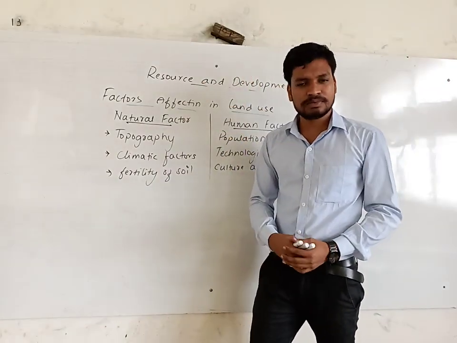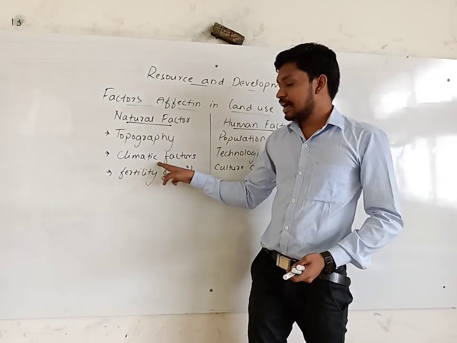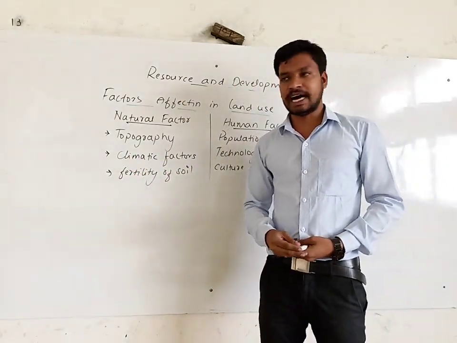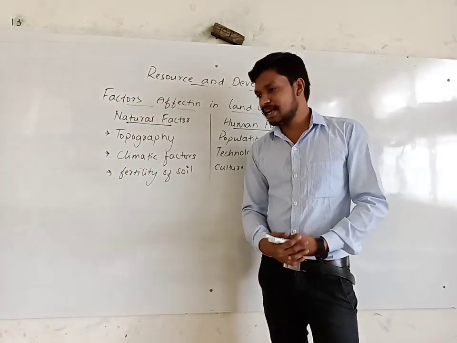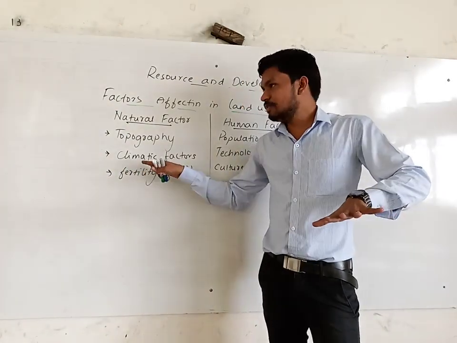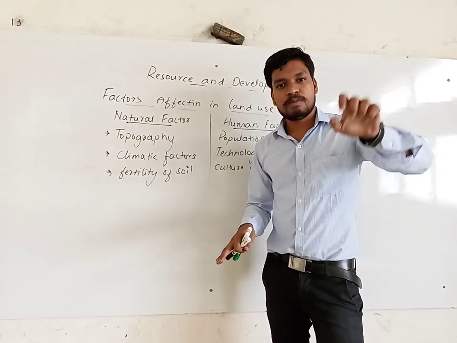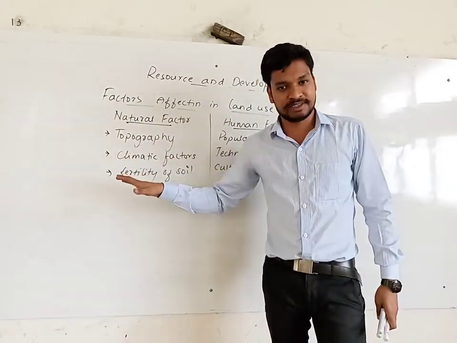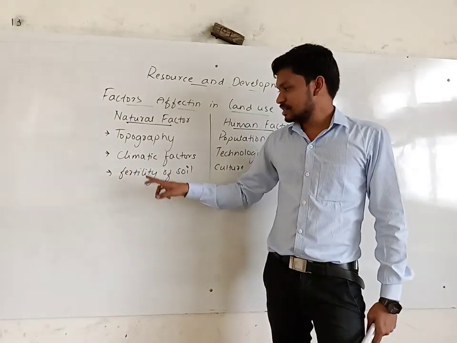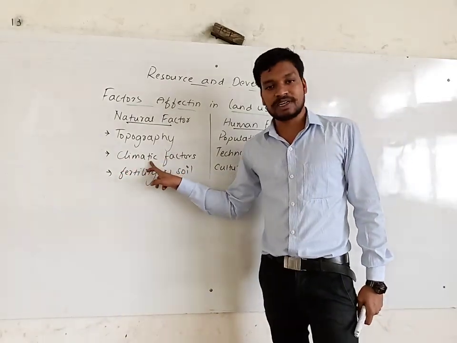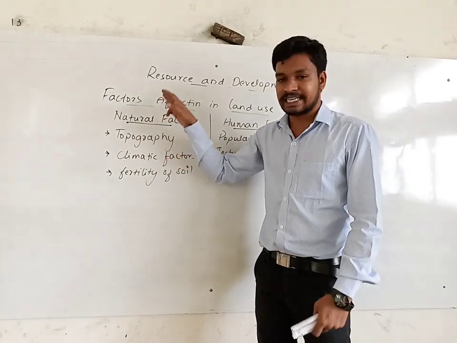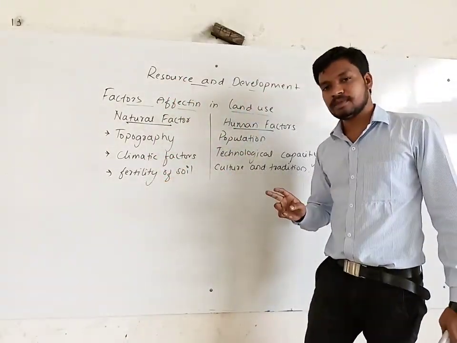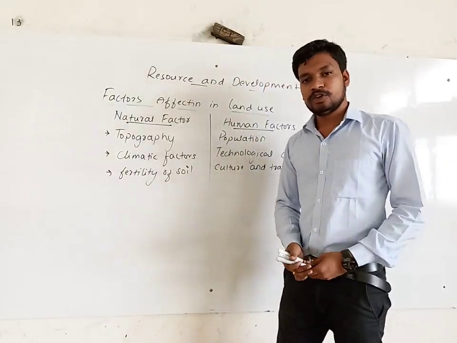It's very cool, isn't it? And in high rainfall areas, people avoid settling. So the area which is plain and which receives moderate temperature and moderate rainfall attracts people to settle there, isn't it? So that's about the climatic factor. It's also one of the things responsible, or it influences, or it affects land use. Then fertility of the soil. From the ancient period, you know about the civilization.